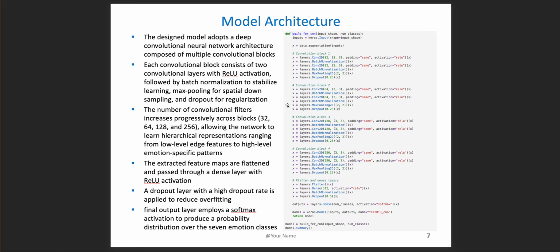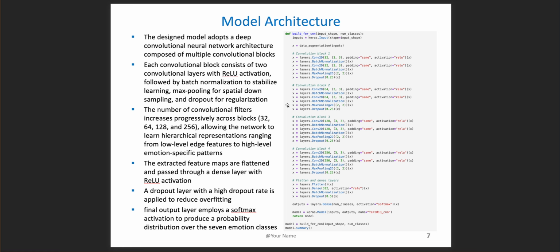The number of convolutional filters increases progressively across the blocks. It moves from 32 to 64 to 128 and then 256, allowing the network to learn hierarchical representations ranging from low-level edge features to high-level emotion-specific patterns.